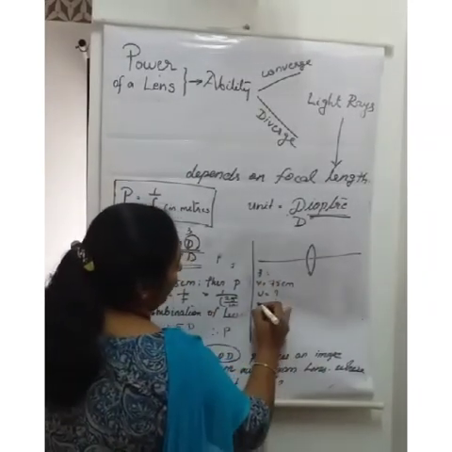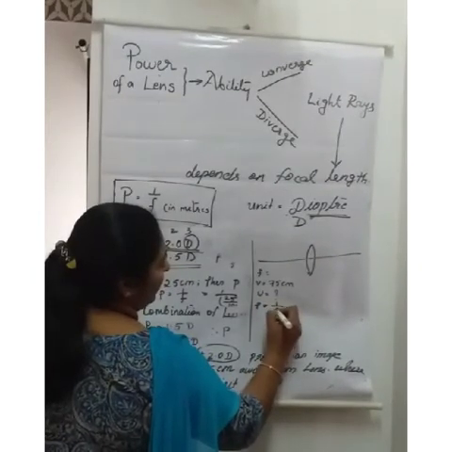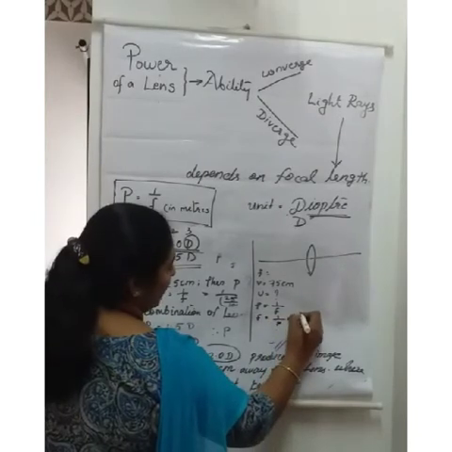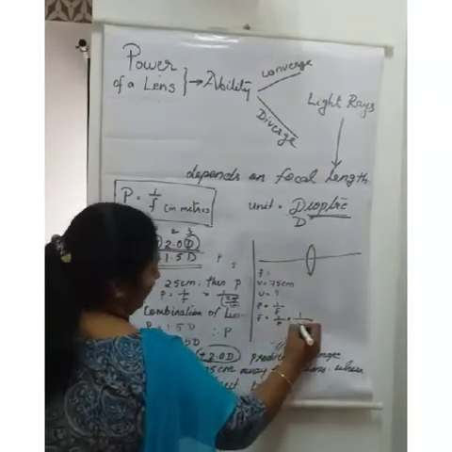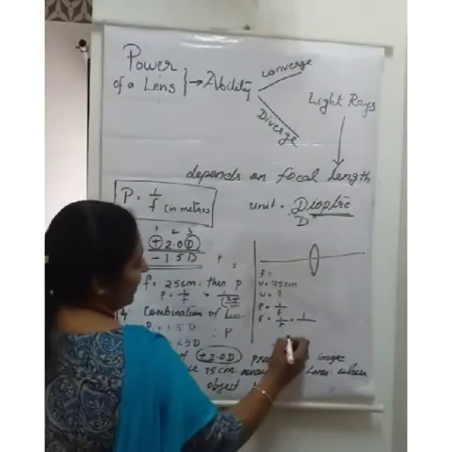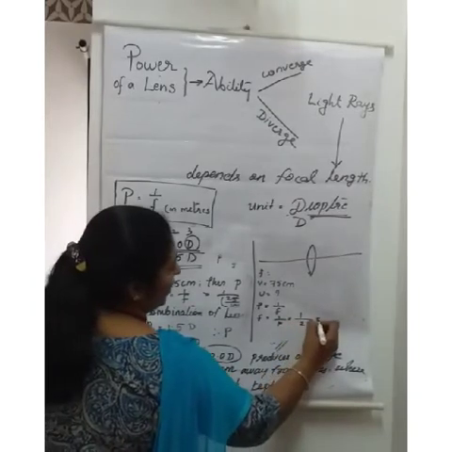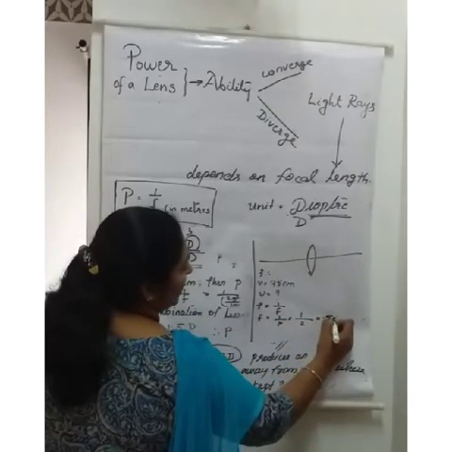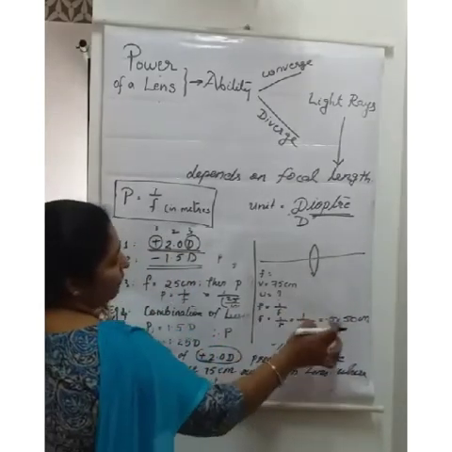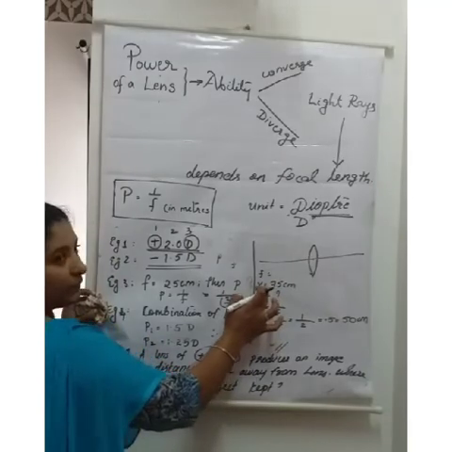Given P is equal to 1 by F, F is equal to 1 by P. So what's the answer here? 1 divided by 2, which we have already found. The answer is 50 centimeter. Remember, just now we found it: 1 by 2 is equal to 0.5, that is equal to 50 centimeter. So we have 50 as focal length and 75 as the image distance.